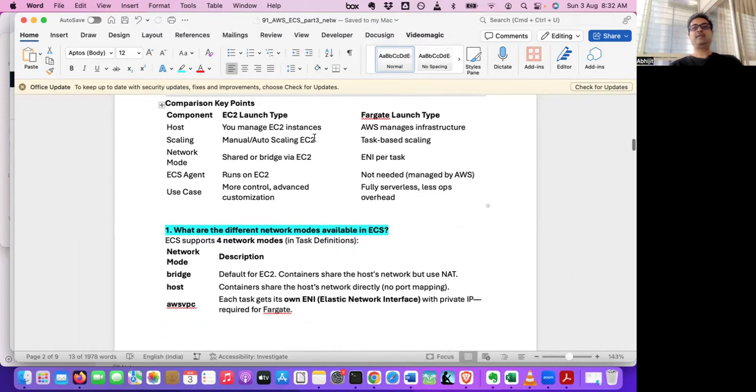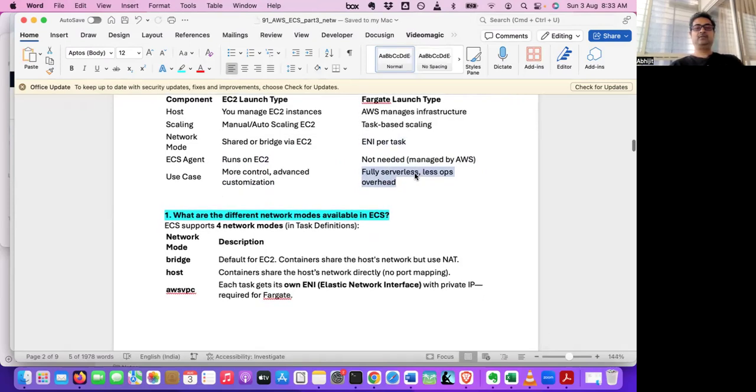With the EC2 launch type, you manage the resources. With Fargate, AWS manages the infrastructure. For scaling, EC2 uses manual auto scaling, while Fargate has task-based scaling. For networking, the EC2 launch type is shared or bridged via EC2, and the Fargate launch type has an ENI per task. We'll discuss this in more detail. The ECS agent runs on EC2, but there is no need to run it with Fargate because AWS manages it. Use cases: EC2 gives more control and advanced customization, while Fargate is fully serverless with less operational overhead.